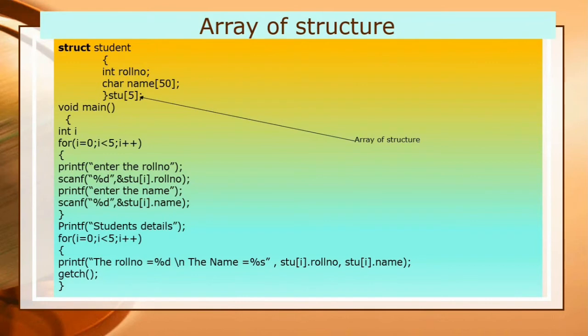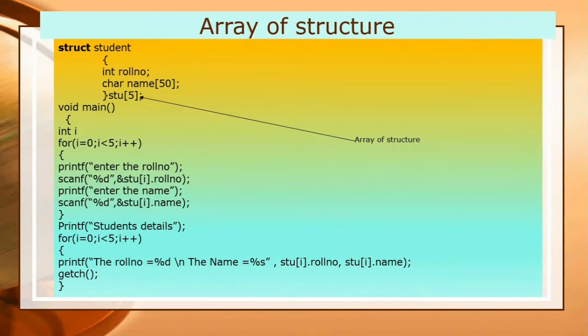With the help of printf, the roll number uses the %d format specifier, %s is the format specifier for string type value, comma stu[i].rollno, comma stu[i].name. So here i will increase many times until the condition is true, and it will print the values.